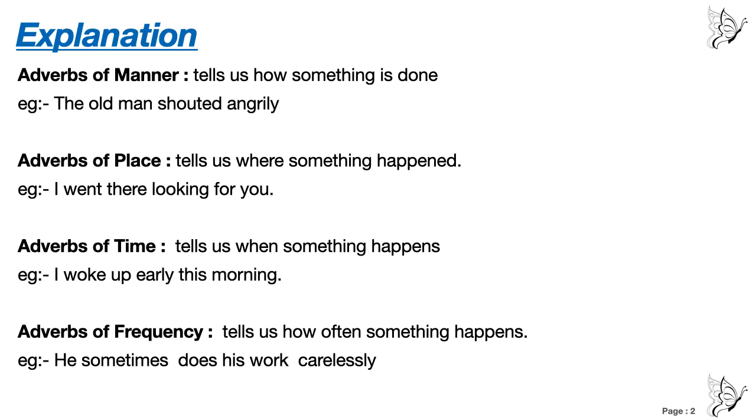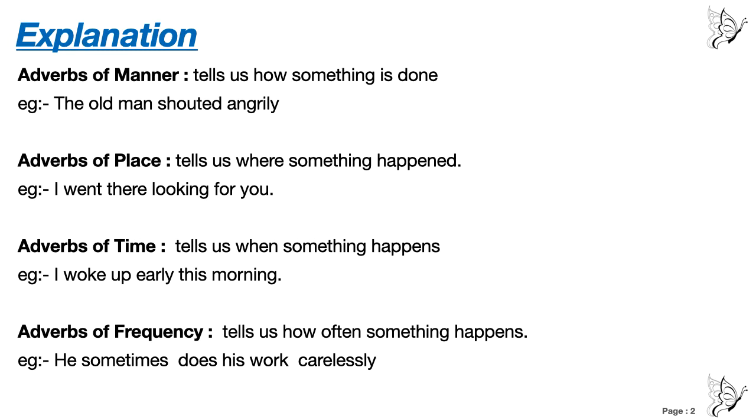Next is adverbs of place. It tells us where something happened. Place. You have to understand what is place now. Anything, a place where something has happened. Okay. I went there looking for you. I went looking for you is a complete sentence. Now where did that person, he or she, go? Where did she go? It is written I went there.